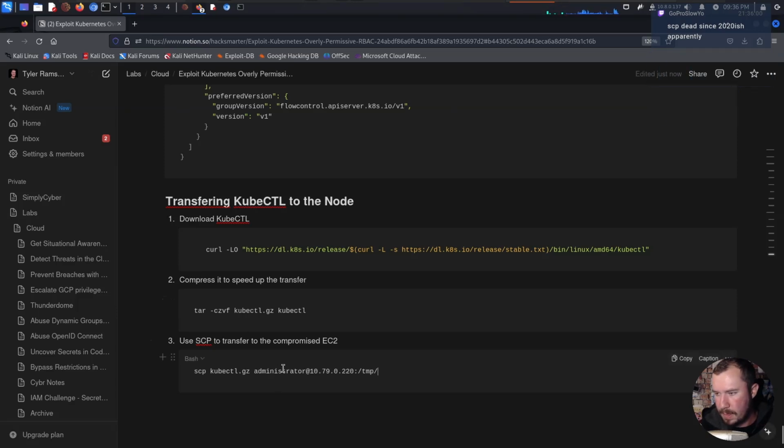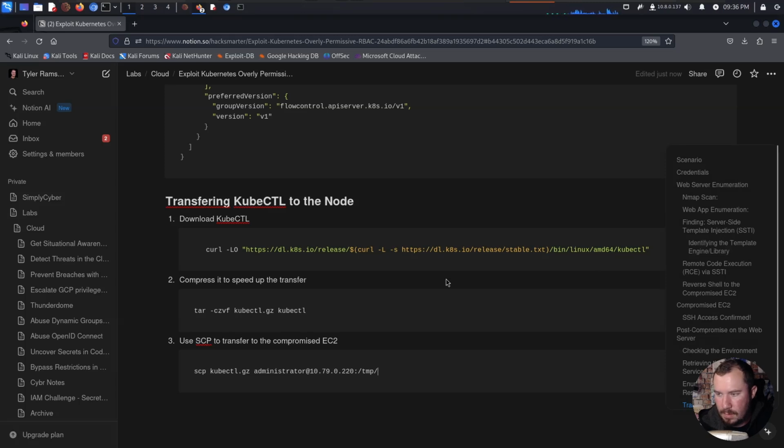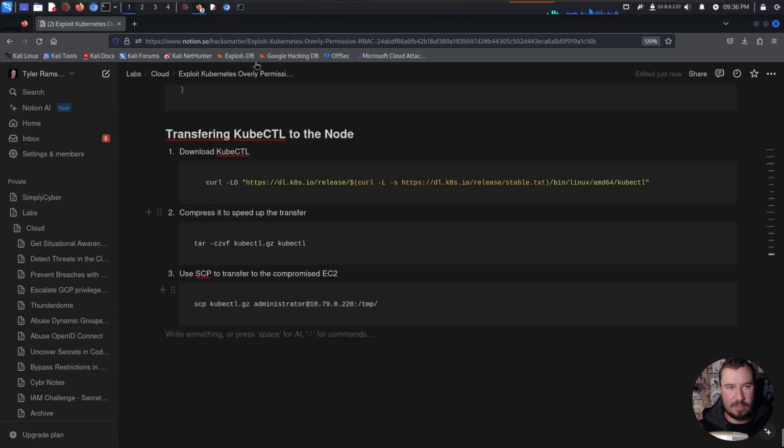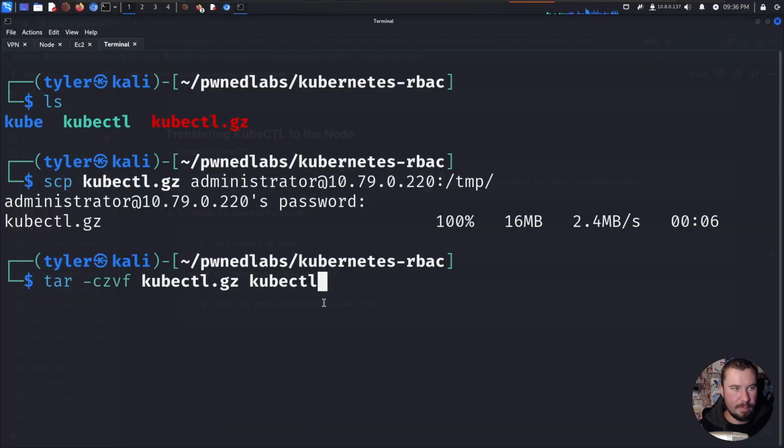All right, there we go. Apparently SCP is deprecated now. Oh, well that sucks. Still works for me. YOLO. So we have transferred it to the EC2, but now we need to transfer it to the node machine so we can play around with it.